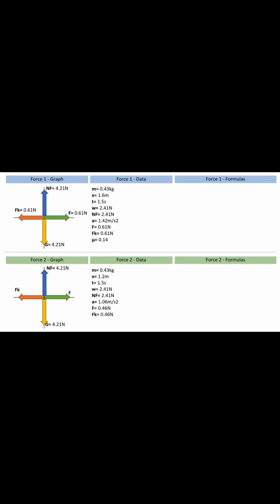Then we will have to obtain the coefficient of friction using the same formula as the previous graph. So we will change the values to the ones we have now, and it will give us a result of 0.1. With this, we have seen how the summation of forces is done.